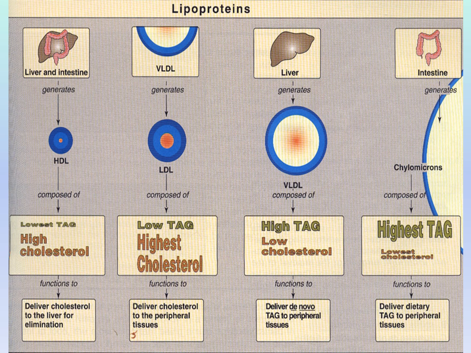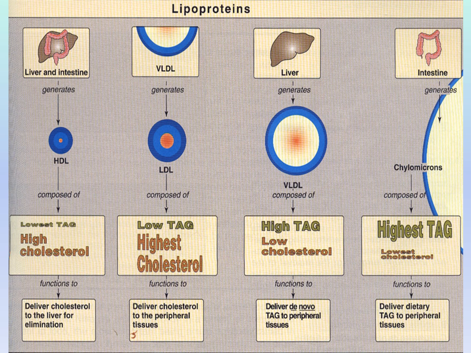So to summarize, we have four types of lipoproteins. Chylomicrons are synthesized in the small intestine, VLDL in the liver. Both of them contain mainly triglycerides. The chylomicrons transport exogenous triglycerides from the small intestine to tissues, while the VLDL transports endogenous triglycerides from the liver to tissues.